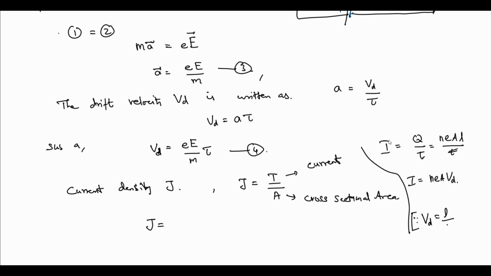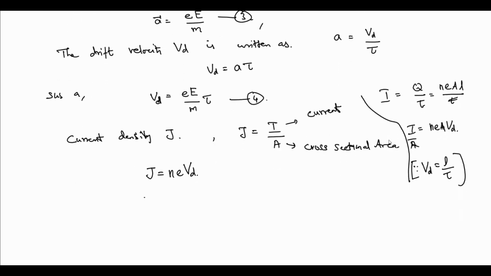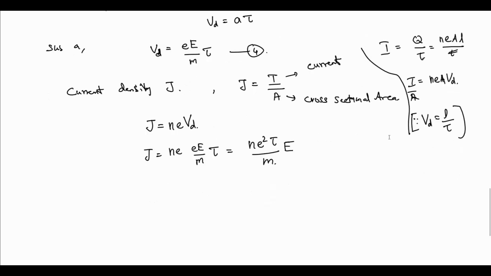So Vd equals the length divided by time. Rewriting, we have J equal to I by A, so I by A equals N e Vd. Vd we can write from equation 4, that is e times electric field divided by mass into tau. So now we get J equal to N e squared tau by m, times the electric field E. This is the case. Now we have something similar to this format.